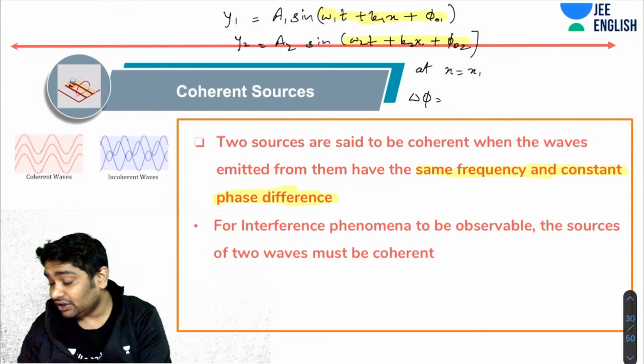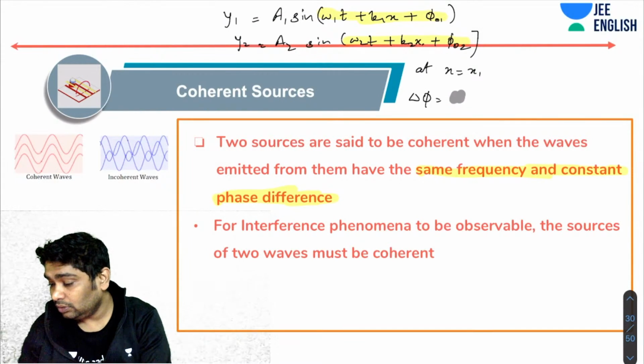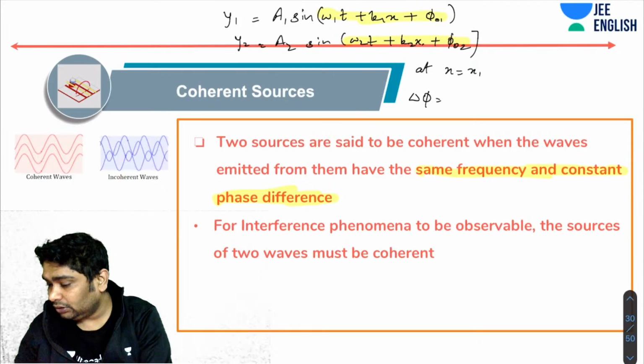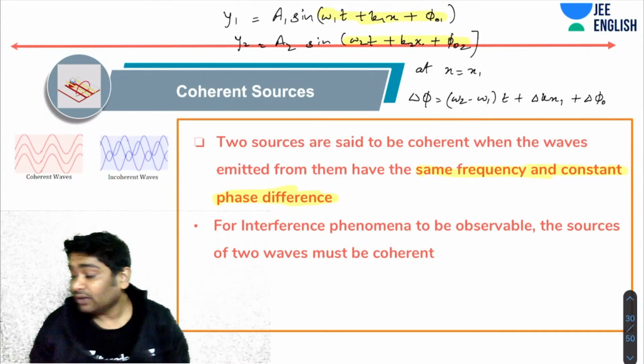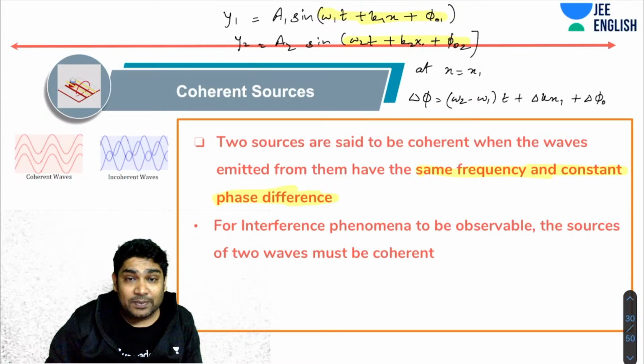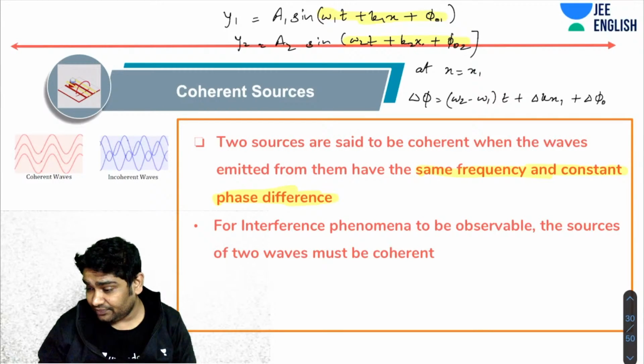So this will be omega 2 minus omega 1 times t plus delta k times x1 plus delta phi naught. Okay, so you realize once my x is fixed, this value is fixed, right?